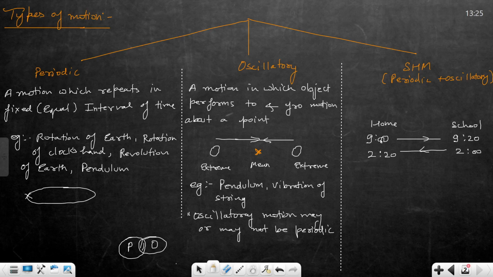Clear? So this is periodic as well as oscillatory. You're performing oscillation between home and school. Clear? So if you are in Japan, it will be periodic plus oscillatory.